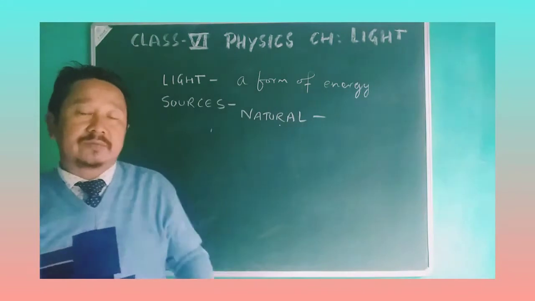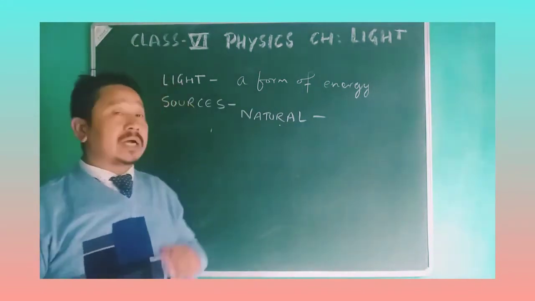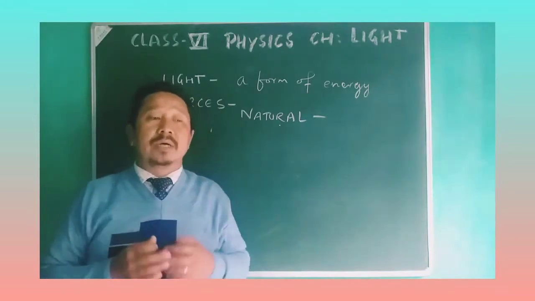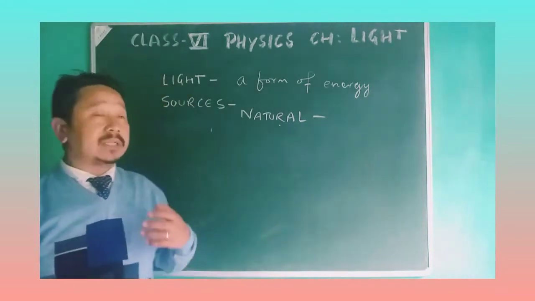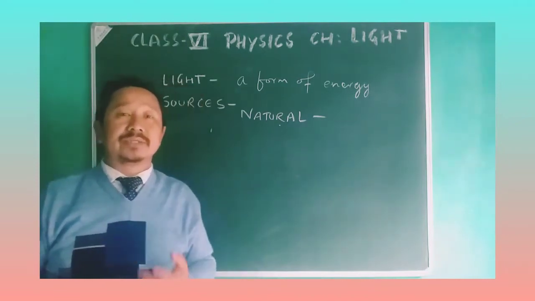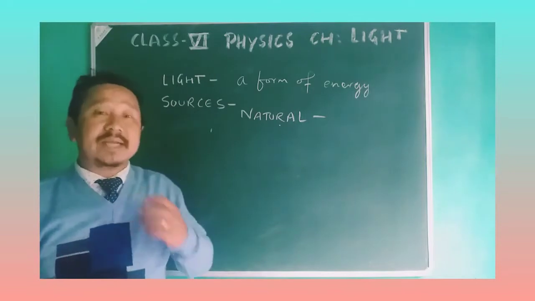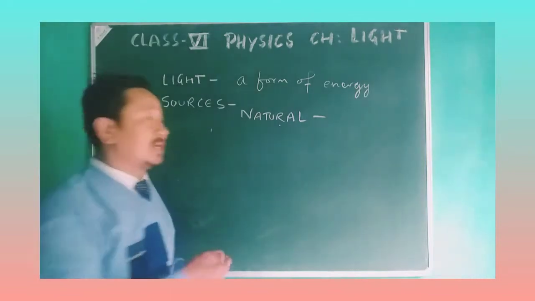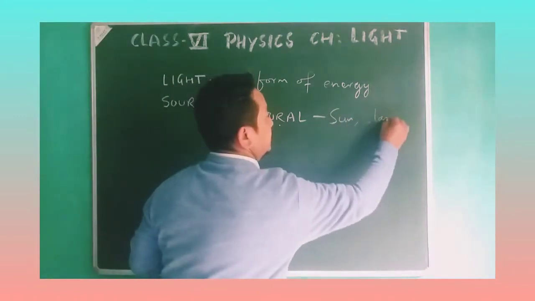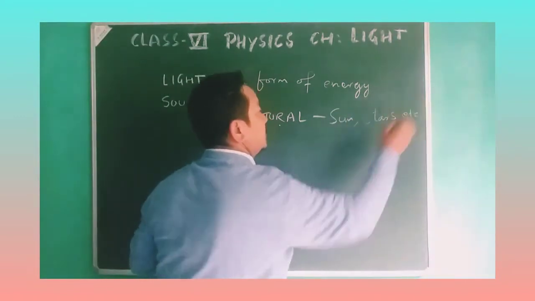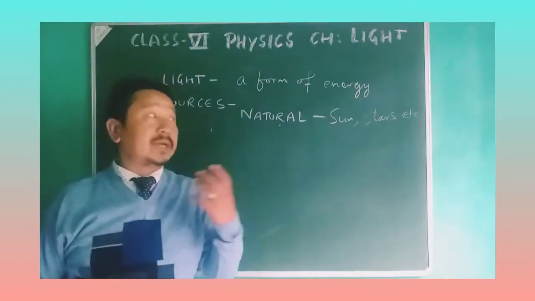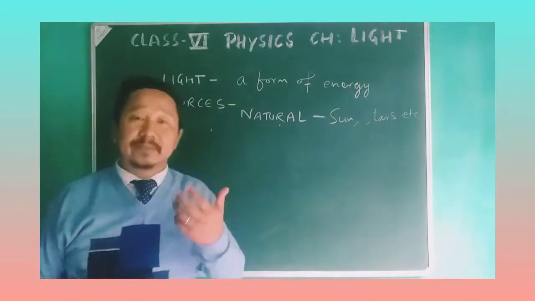Natural sources of light are those which are found in nature itself, which are natural objects. For example, the stars, the sun are the ones which produce their own light. So they are the natural sources of light.